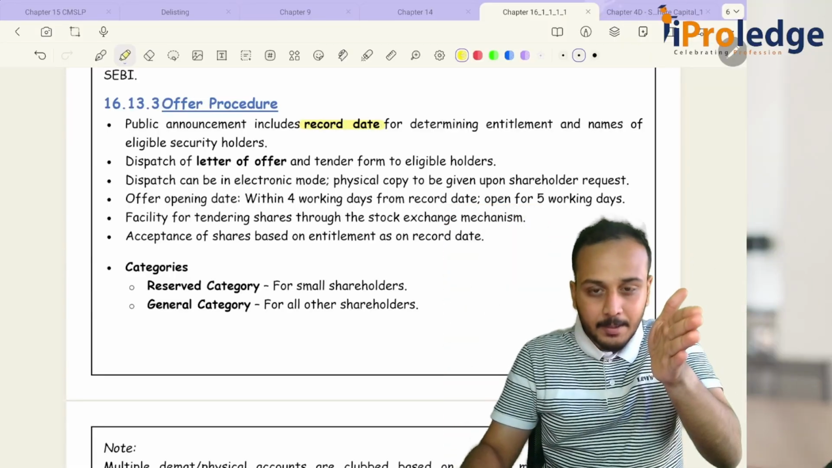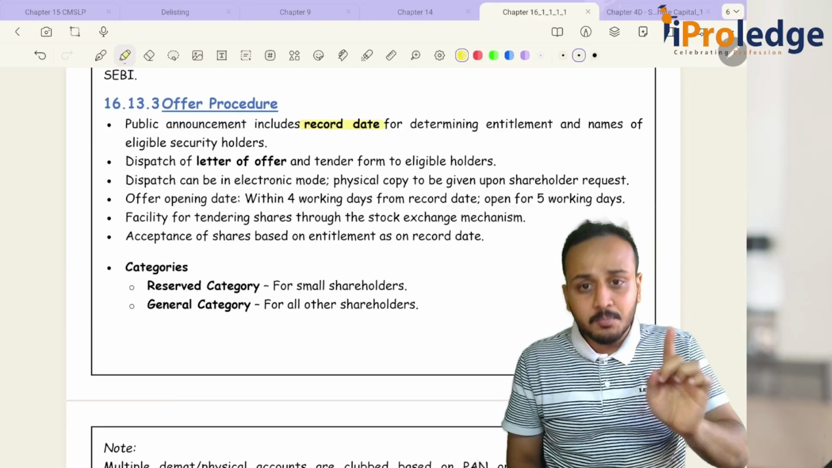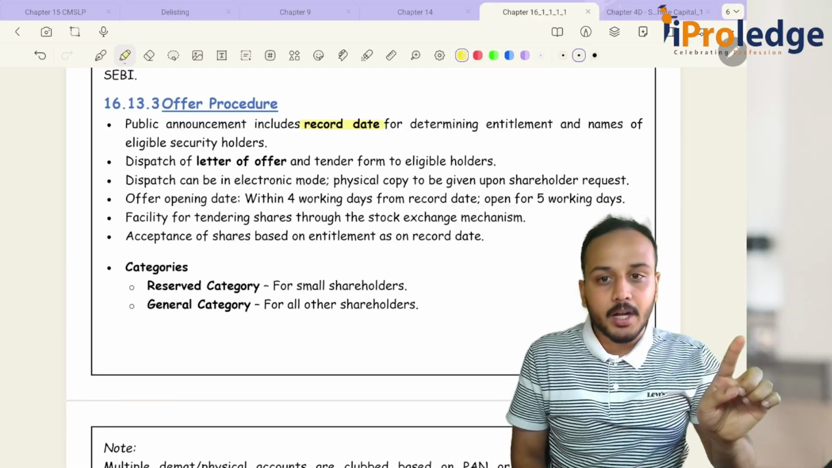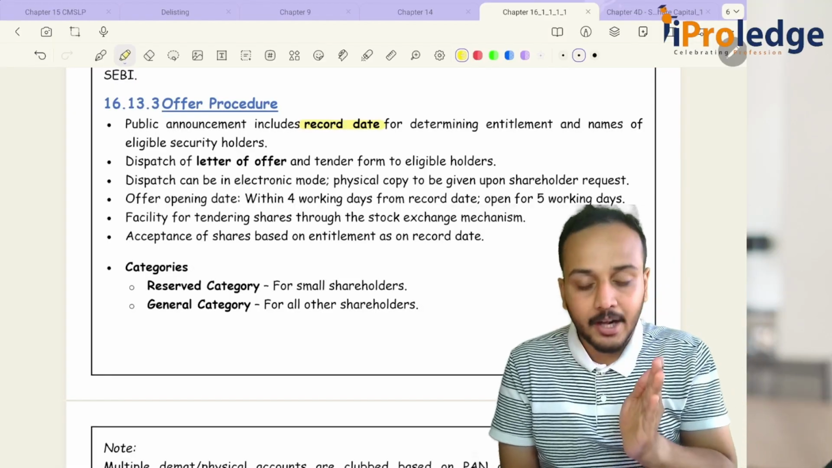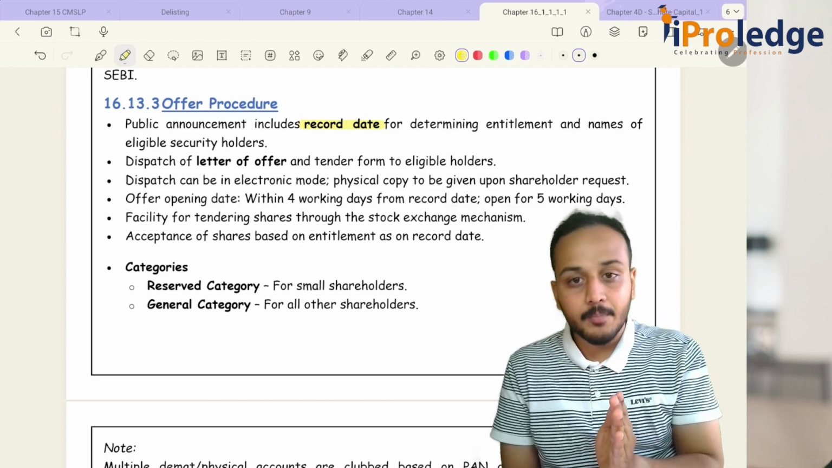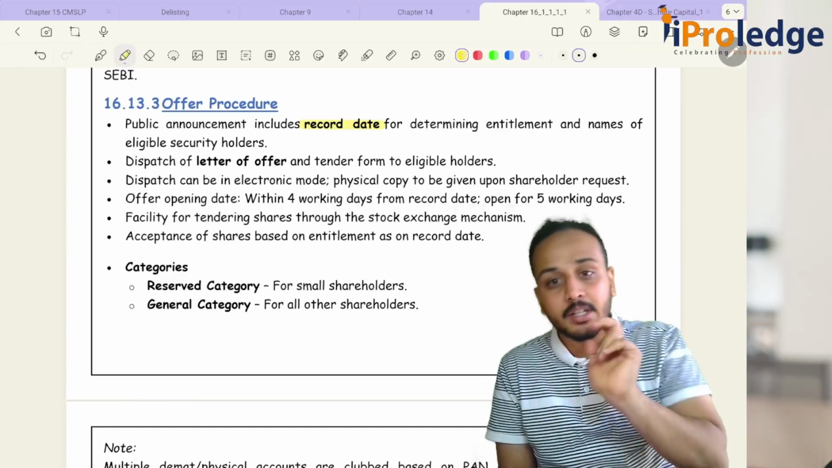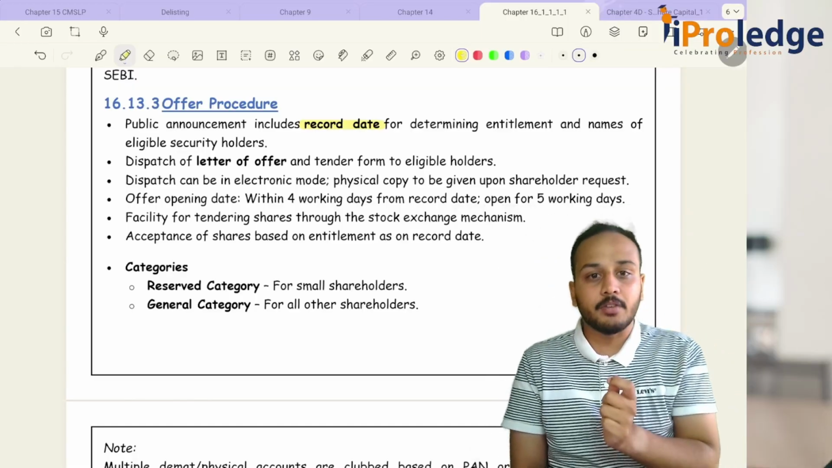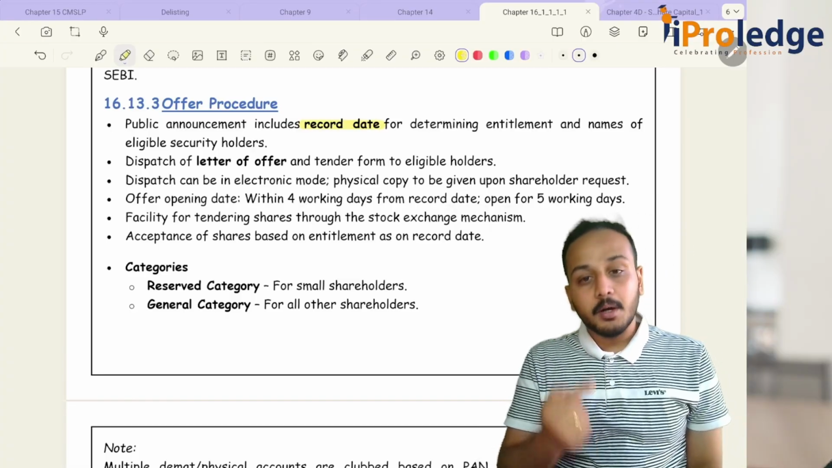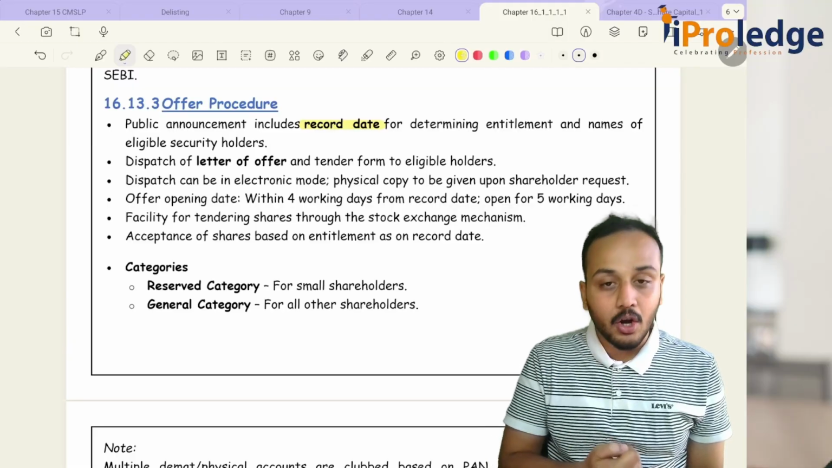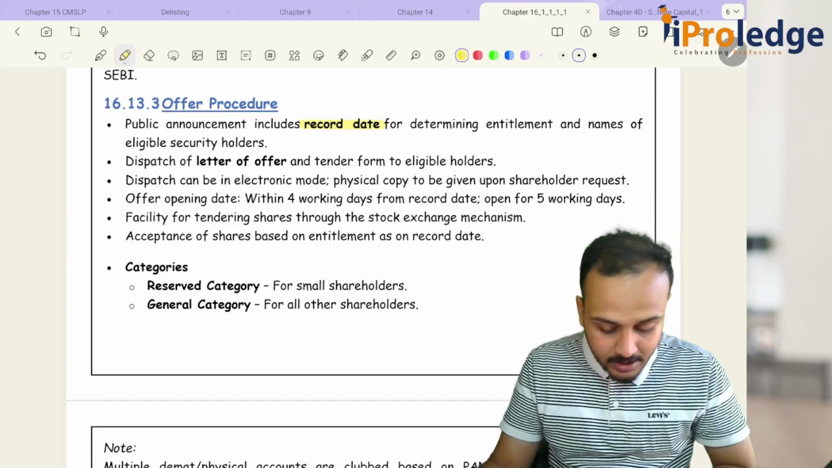So first I'll make the public announcement. In the public announcement, I am telling the whole public that this is your record date. If you are a shareholder on this record date, you will be entitled for buyback. If you are not a shareholder on this record date and you become a shareholder after it, then you will not be entitled for buyback. This is your first requirement: the public announcement should include your record date, for determining the entitlement and names of the eligible security holders.